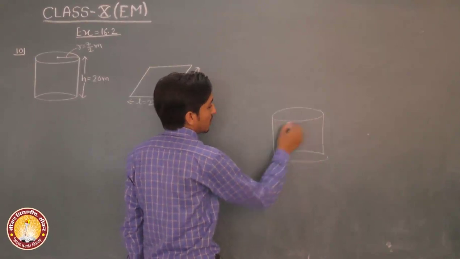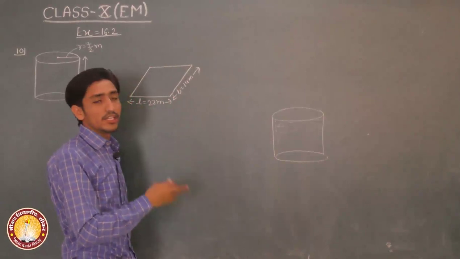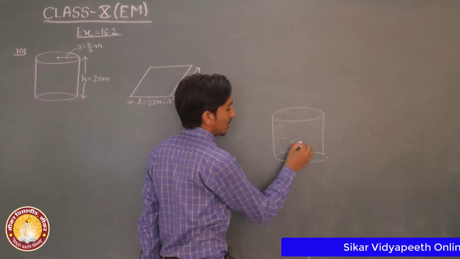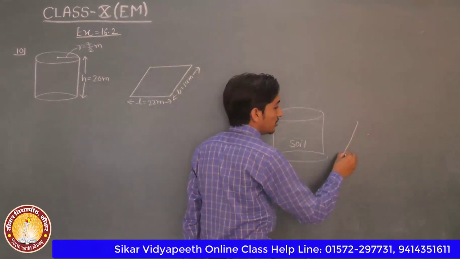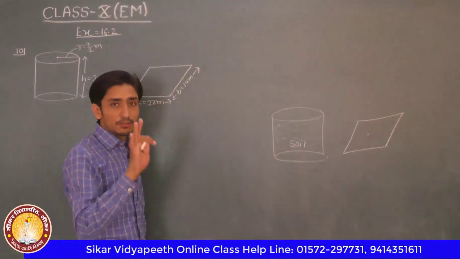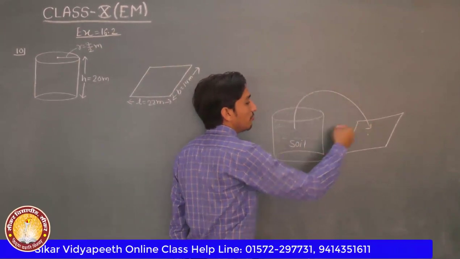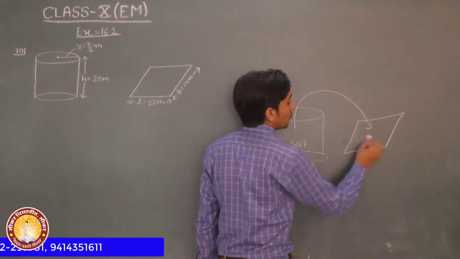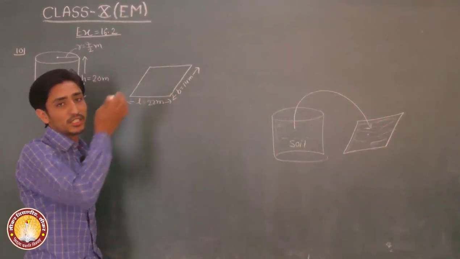20 meter deep well and the soil digged from this well. The soil digged from this well is evenly spread on this platform. If we spread the soil digged from this well on this platform, then the height of this platform increases.